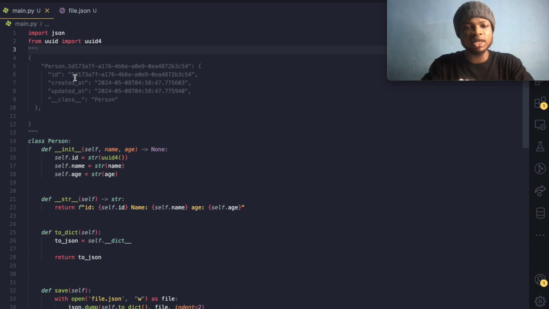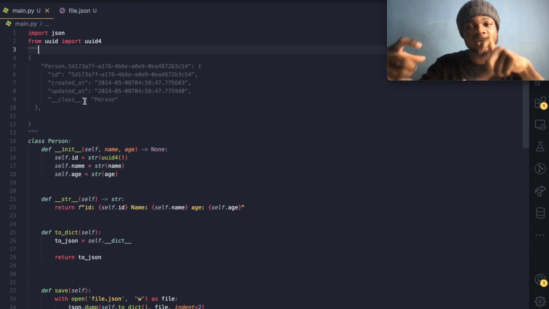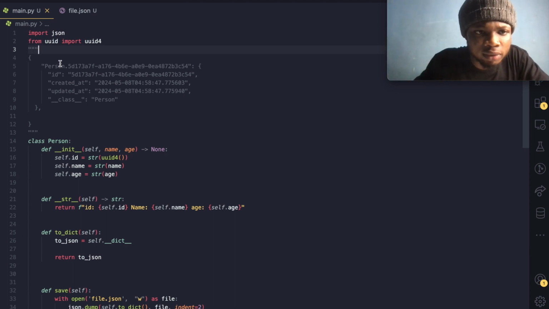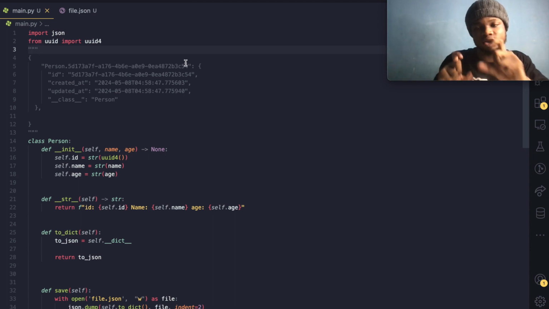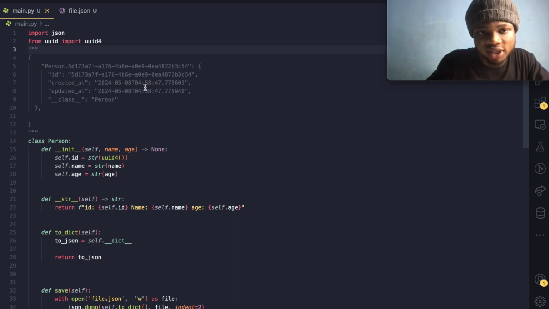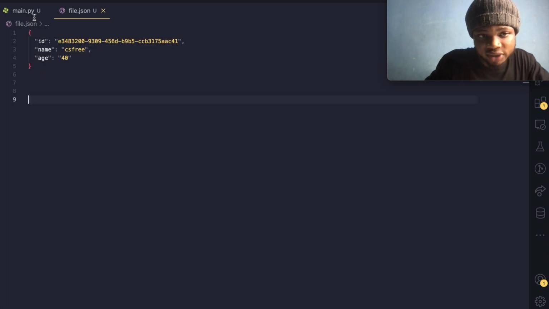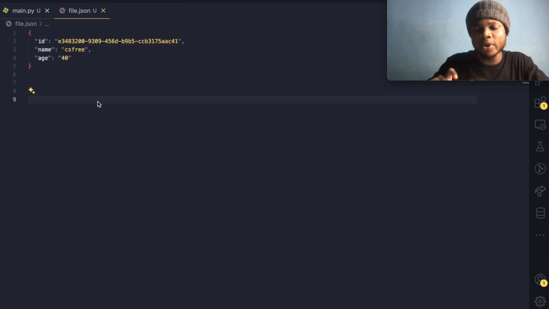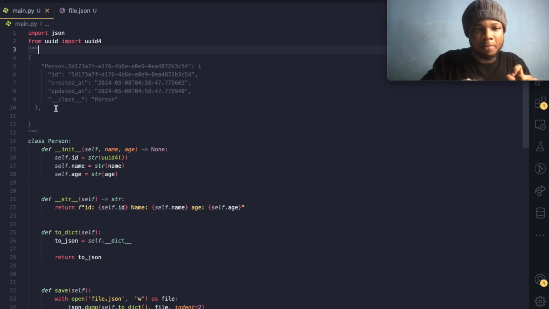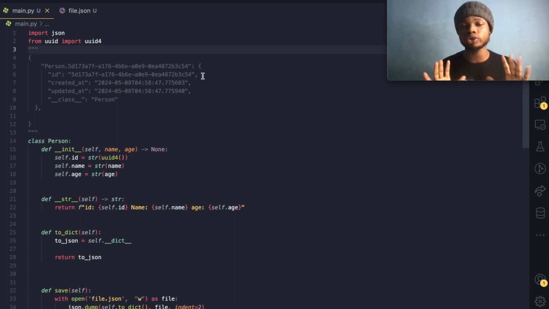So first of all, if you look at this, you can notice that we have a key. And that key consists of the class name and an ID. Obviously, we've gotten an ID, right? So we need a way to construct this key and append it into a dictionary. If you look at this, it is another dictionary, this little boy over here, and it's inside of a bigger dictionary, right? Is it making sense?